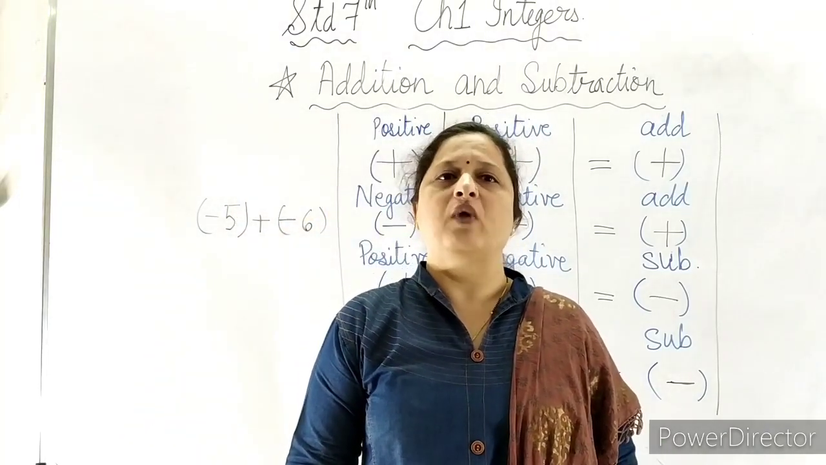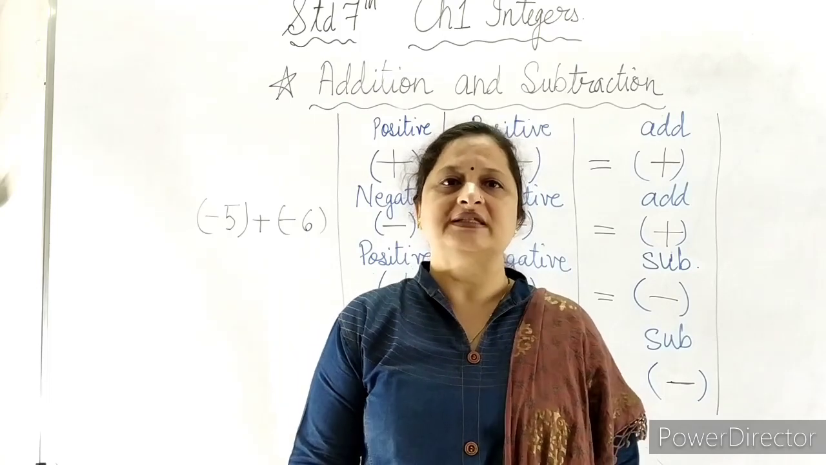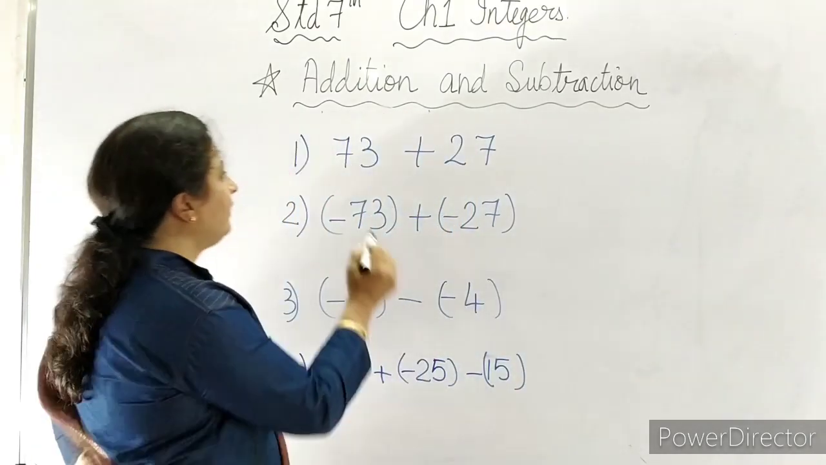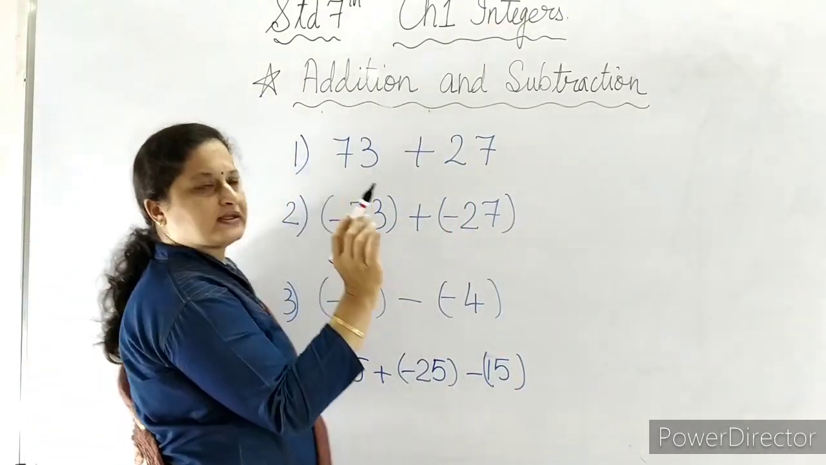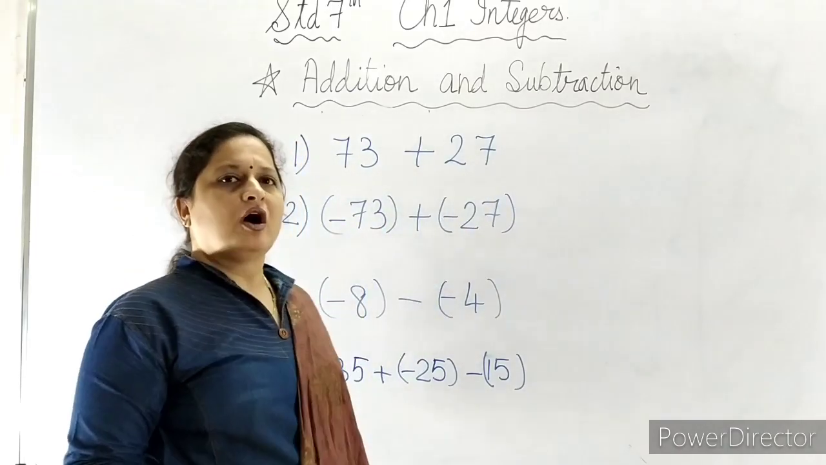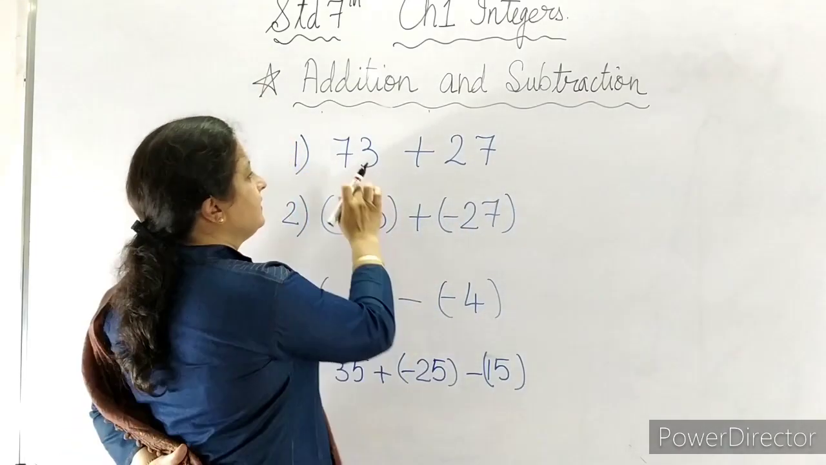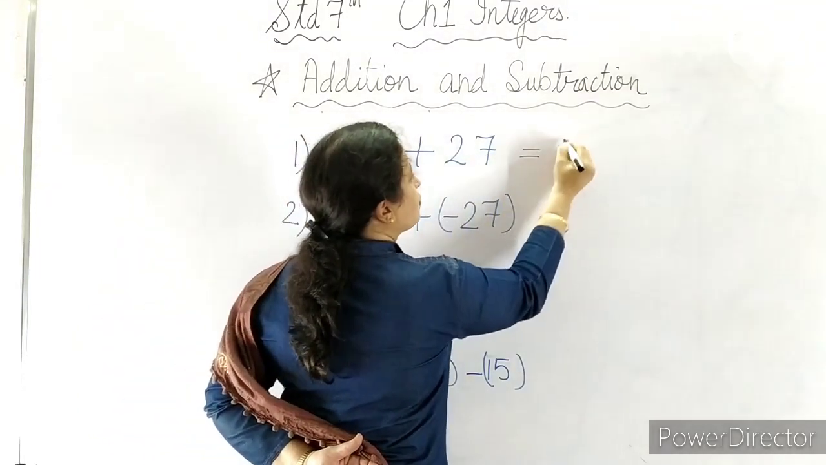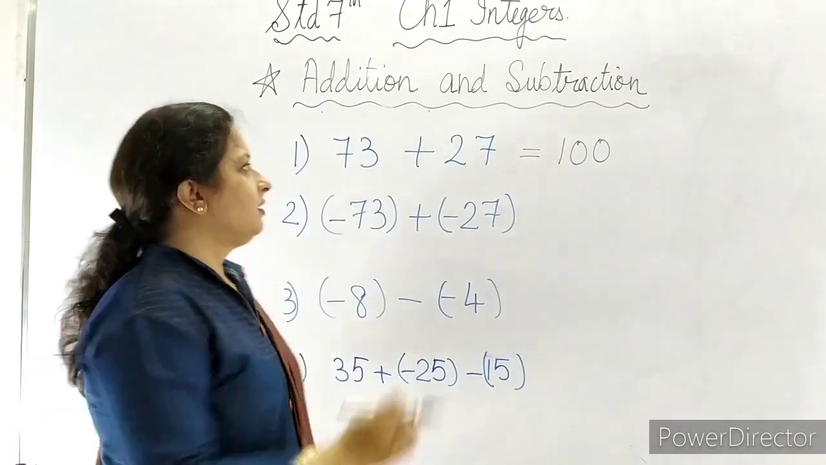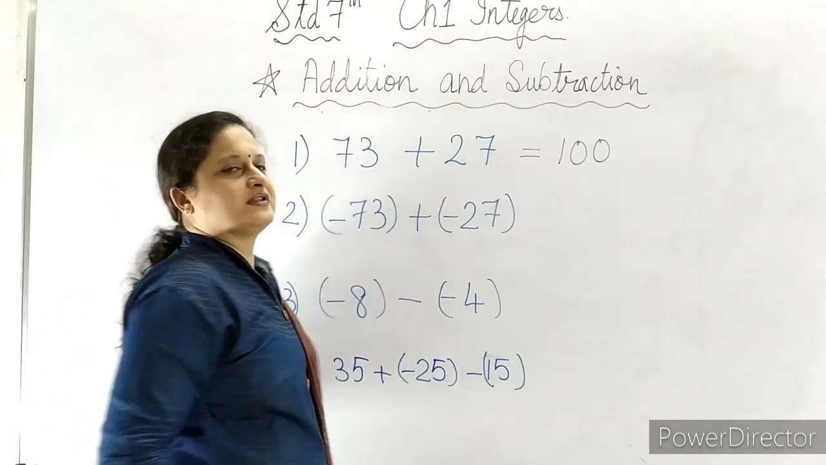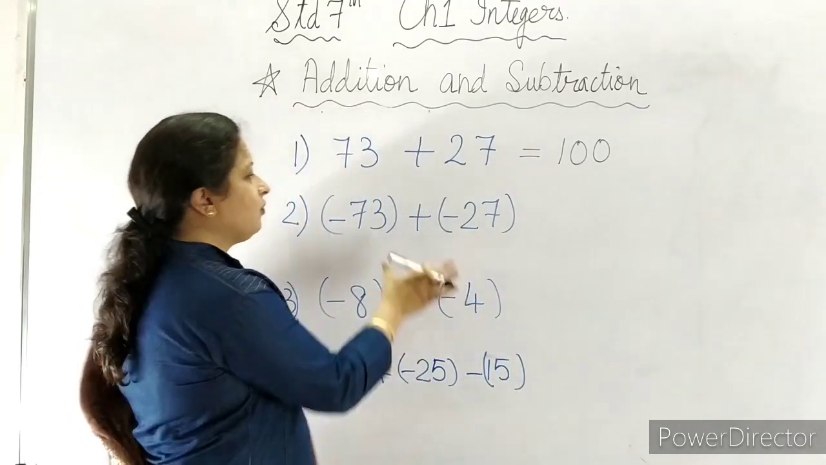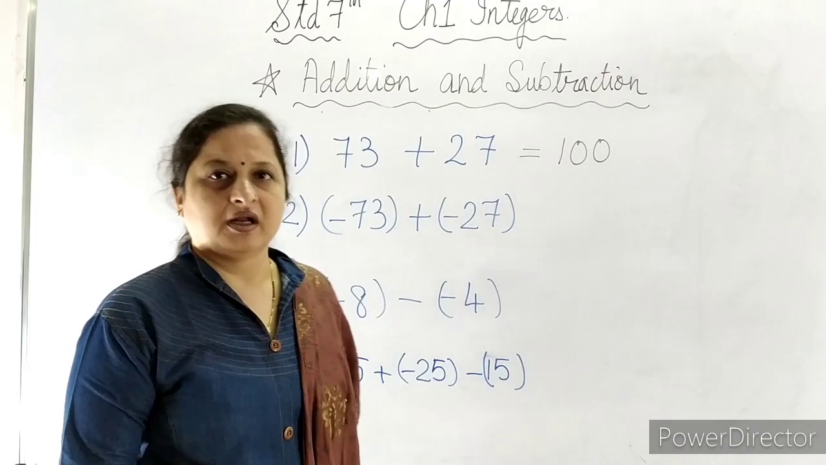Now we will see few examples related to this topic. Over here, first I have taken two positive numbers, 73 plus 27. So this we do as we always did. 73 plus 27 comes to 100. Which kind of 100? A positive 100. Because both the numbers are having positive sign. Because these are natural numbers. Now we will go for one integer sum.